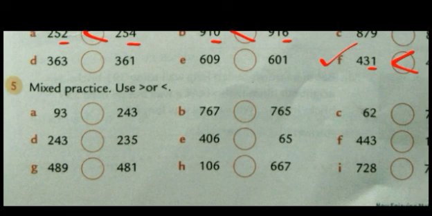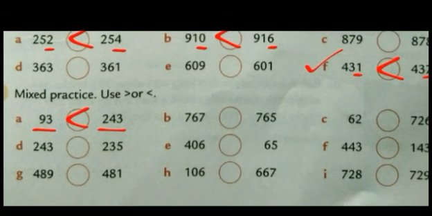There are steps. Step number 1. First see the digits. If here it is 2 digits, here it is 3 digits, always 3 digits will be greater than 2 digits. Simply put the greater sign by seeing the digits. Now see the second one.